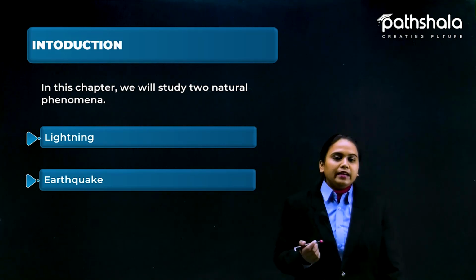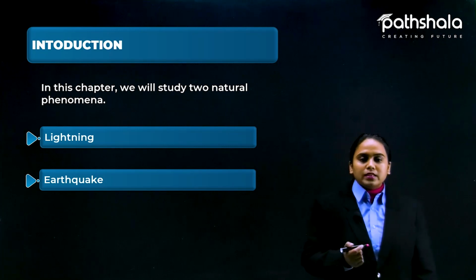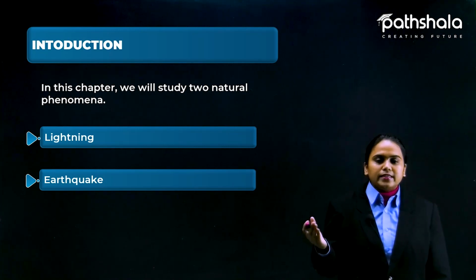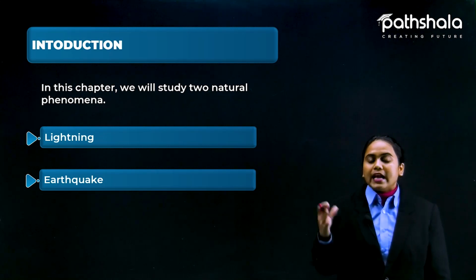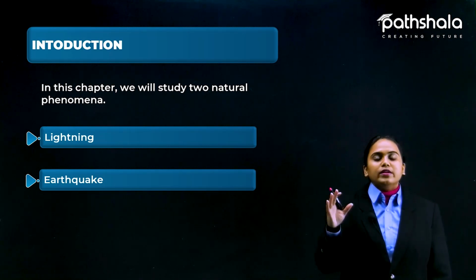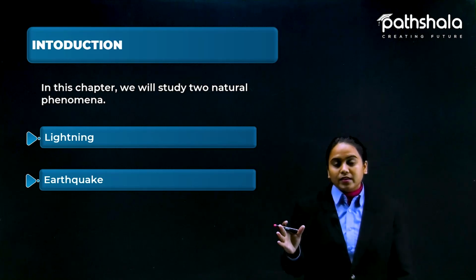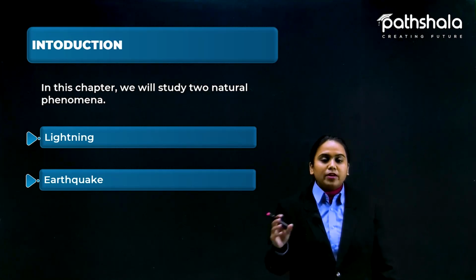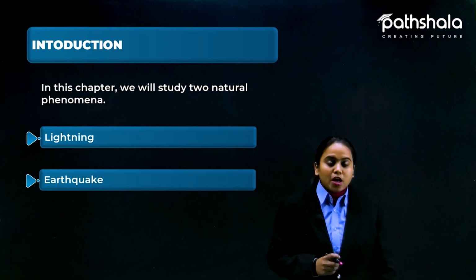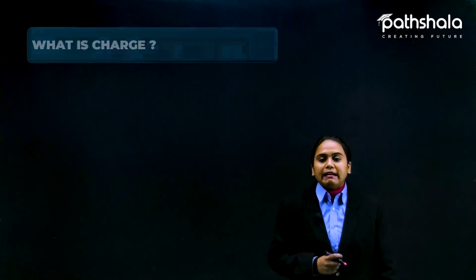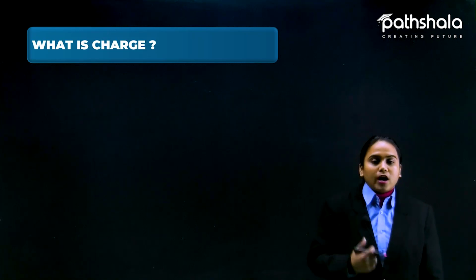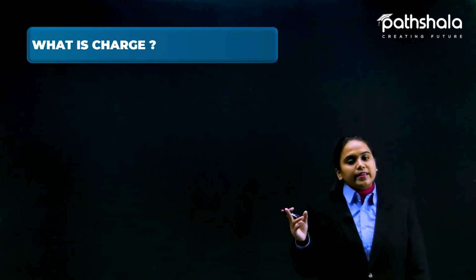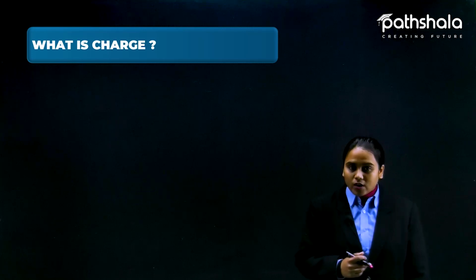And lightning is very common for all of us, because during rain in the rainy season we always see lightning. So how does lightning happen? We are going to discuss these two natural phenomena in detail in this chapter. First, we will see lightning, but before that we need to see what charge is. For understanding lightning, you should know what charge is.